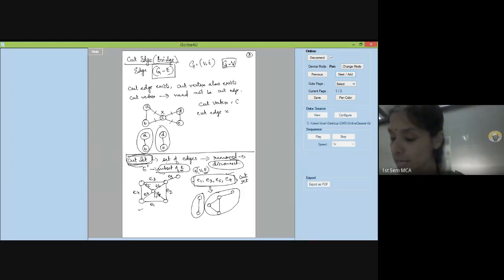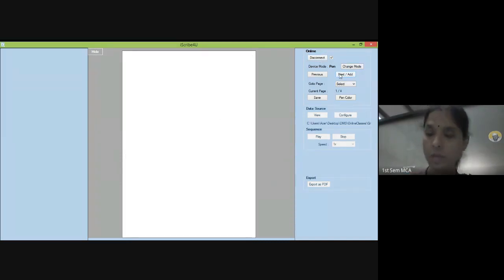Right? So this one set is called a cut set, and there need not be just one cut set, or only this particular set of edges which can disconnect your graph. There can be some other edges also which will disconnect the graph. Let me take one more set. I will take E2, E5, E6, E8. If I remove this, is it a cut set or not?